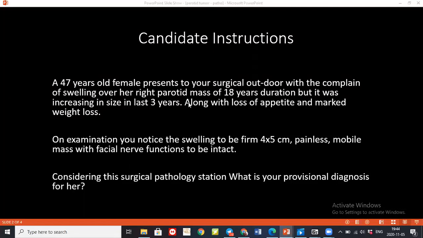What do you understand by the term pleomorphic? The term pleomorphic means there's a remarkable histological diversity of the cells. Okay, can you give some examples? Like there's remarkable histological diversity.